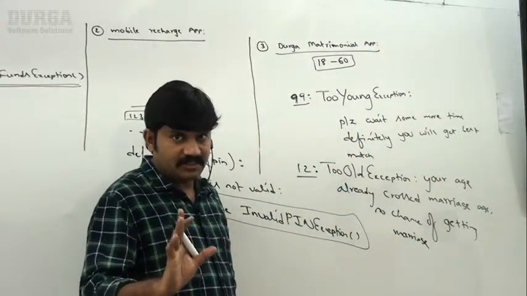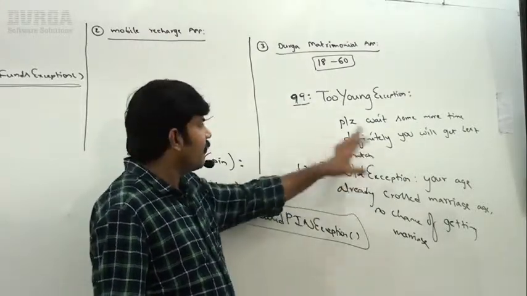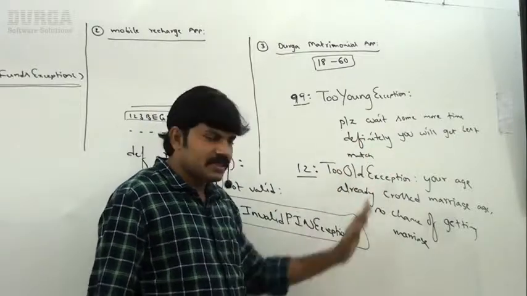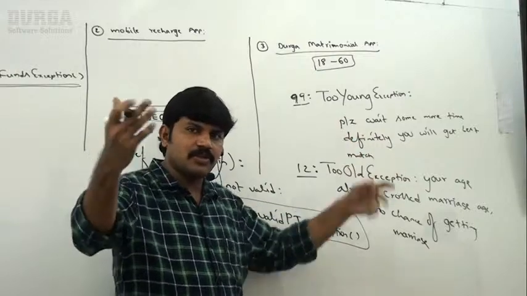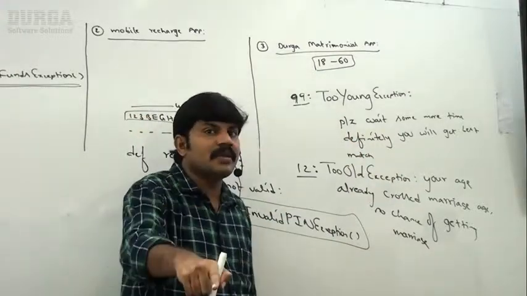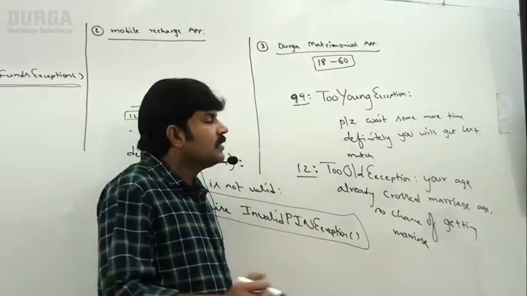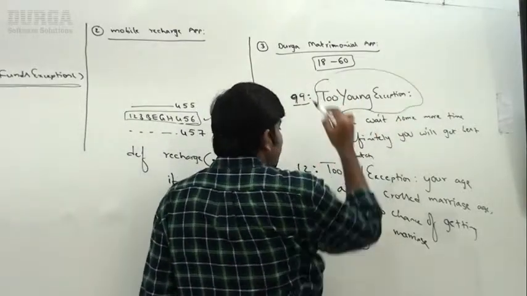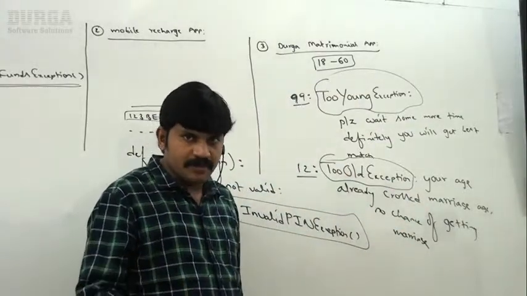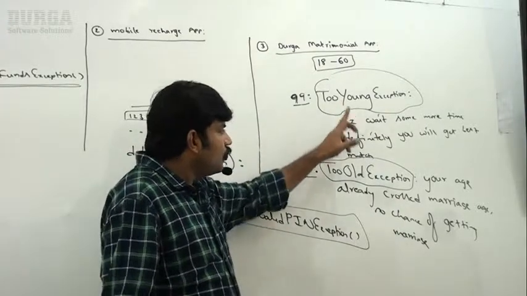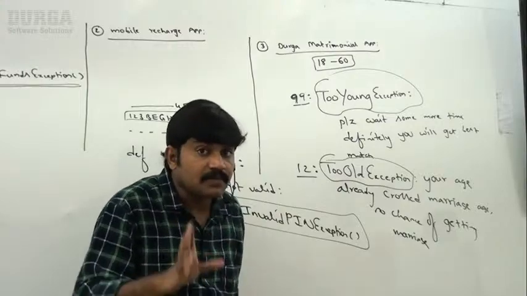Now take very special care. Just for fun, I'm reversing: for 99, actually I have to write too old exception, and for 12, too young exception. Because you don't know the legal rules, I'm saying your age has already crossed, you can't get marriage. Then he will think about what is the correct age and so on, and then he may learn the legal rules. Now observe very carefully: what is this too young exception? What is this too old exception? To meet our programming requirement, we have to define our own exceptions. We have to raise these exceptions to indicate that something goes wrong.